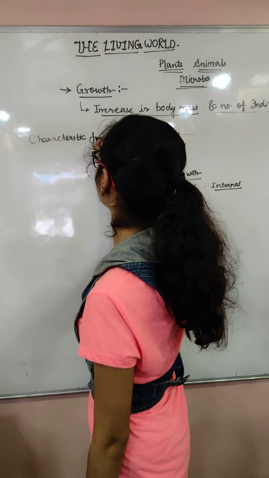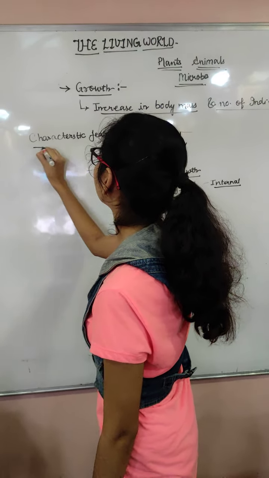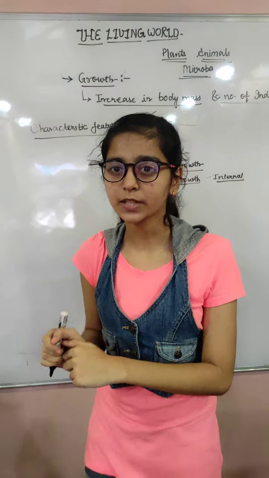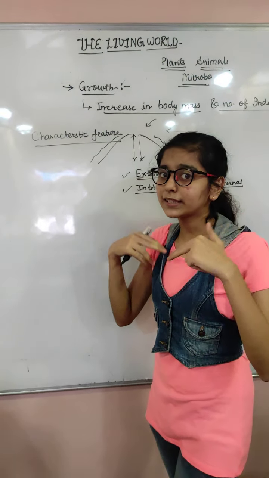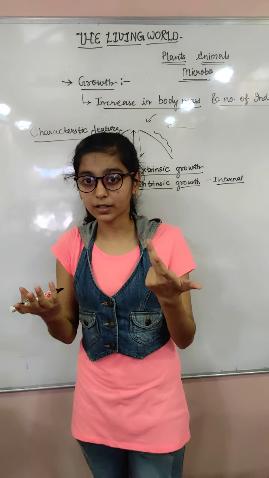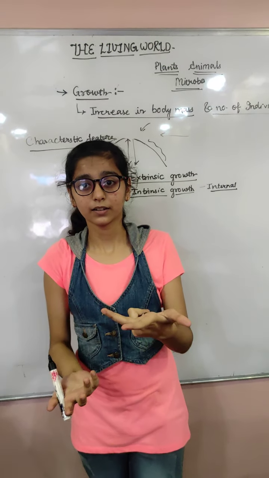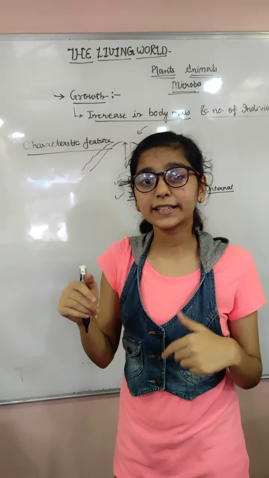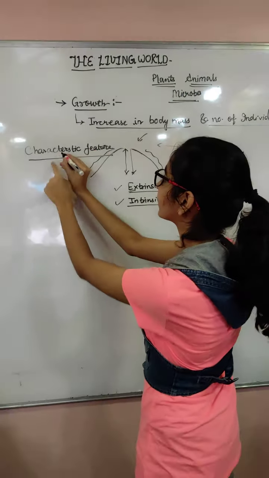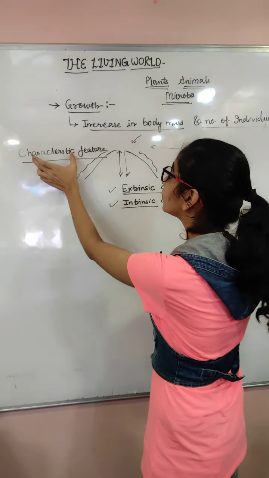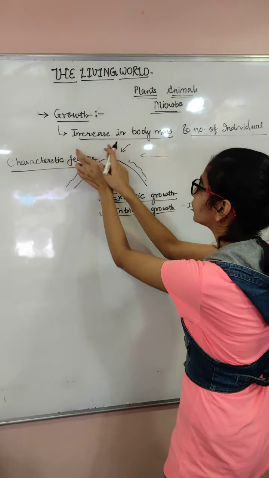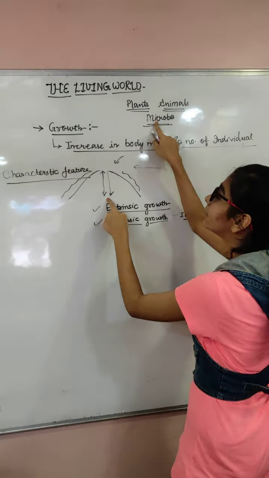Characteristic feature. What is a characteristic feature? For example, I say I am kind. I say I am happy. I am always happy. So that's a character of mine, a habit of mine, or you can say that is a behavior of mine, right? It can be shown by me. So this characteristic feature is actually the character, right? Growth is actually the character of both non-living and living, right?